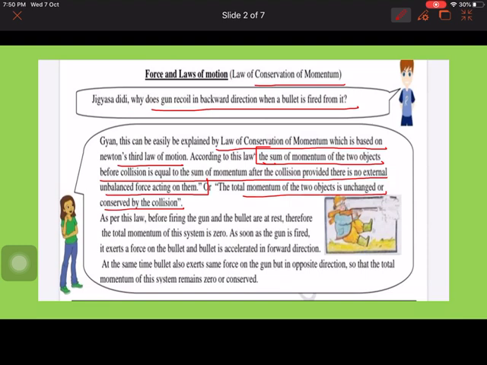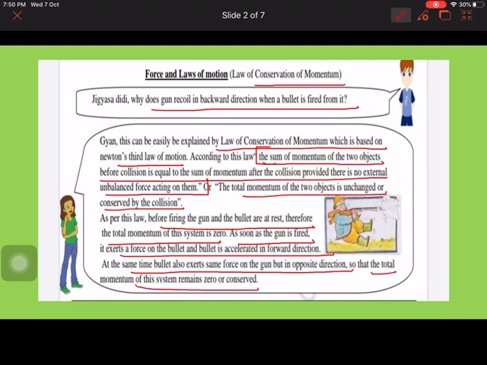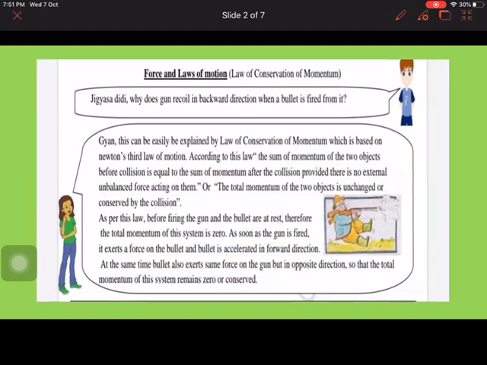As per the law, before firing, the gun and bullet are at rest, therefore the total momentum of the system is 0. As soon as the gun is fired, it exerts force on the bullet and the bullet is accelerated in the forward direction. At the same time, the bullet also exerts the same force on the gun but in the opposite direction. So the total momentum of the system remains 0, or conserved. So in both cases, the total momentum is 0.